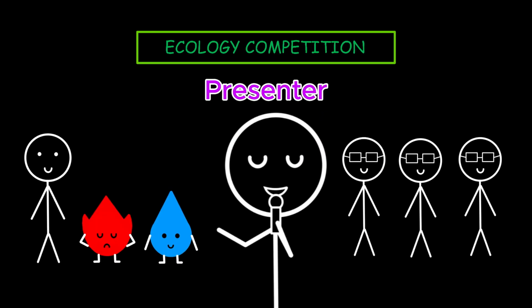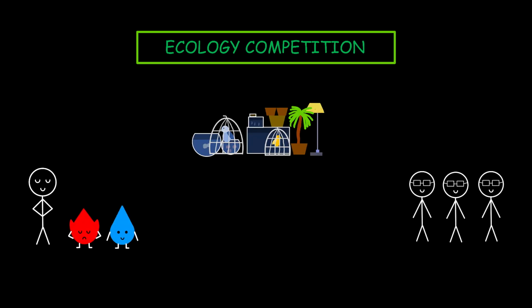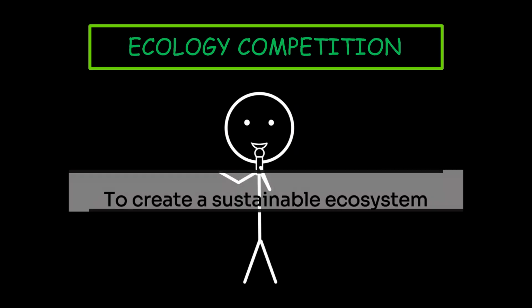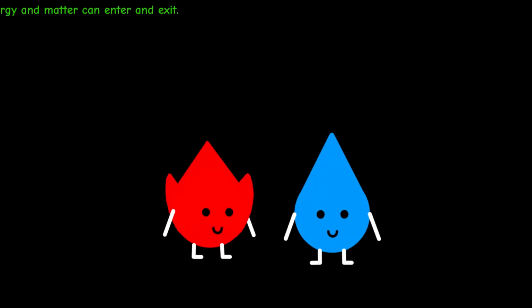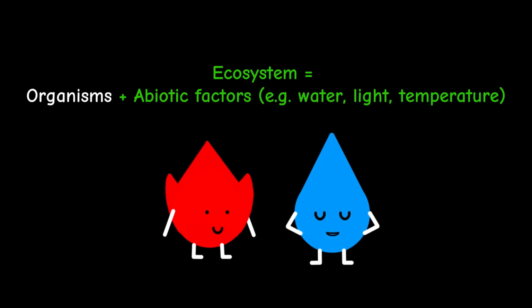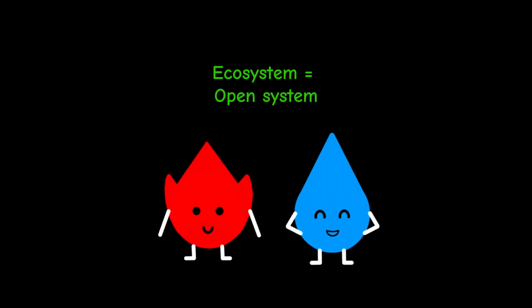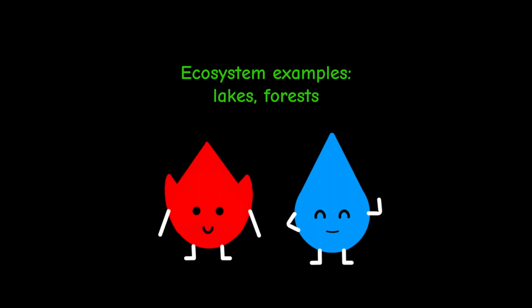Now, the ecology competition starts. All the materials are at the center, along with other materials you brought. Your task is to create a sustainable ecosystem. What's an ecosystem? It's all the organisms in an area and their abiotic factors, like water, light, and temperature. It's an open system because energy and matter can move in and out. Lakes and forests are examples of ecosystems.